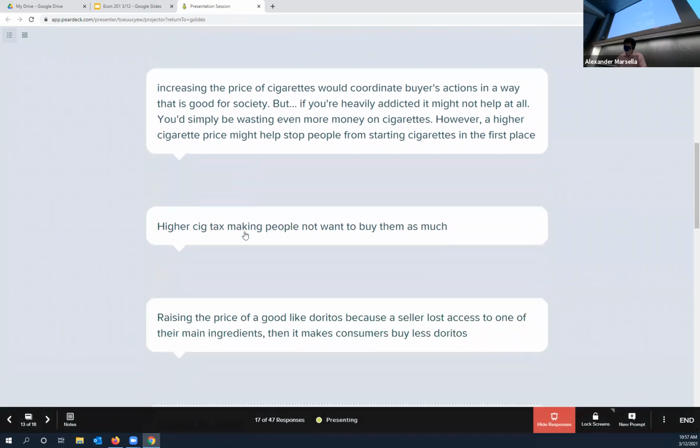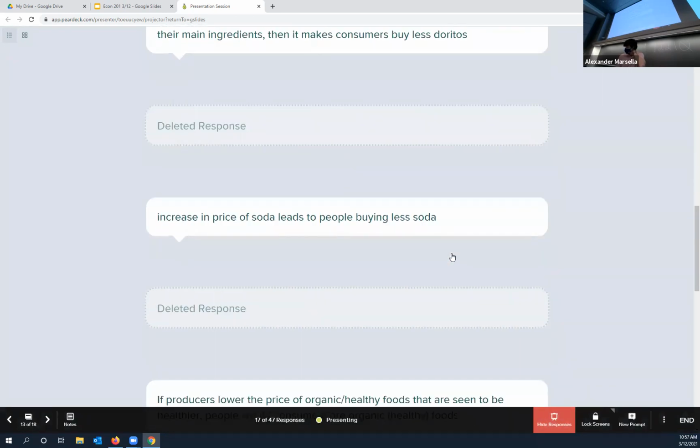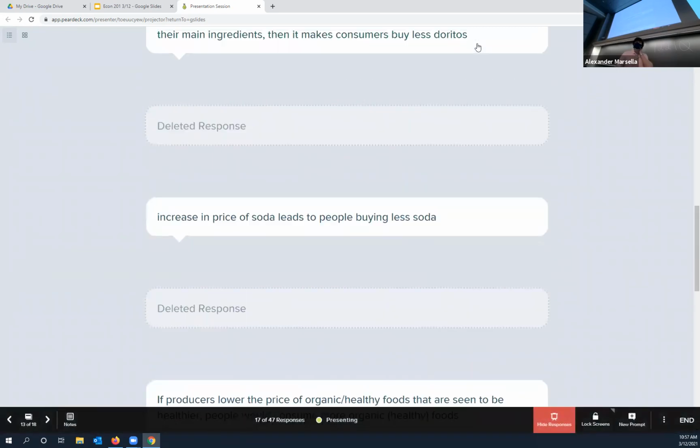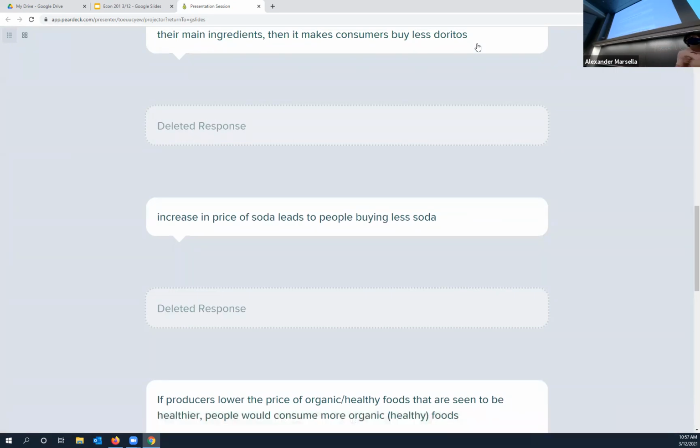Okay, let's think. People mentioned sin taxes. I'm trying to think how I can. Nothing here is wrong, but I want to really drive this point home. We have to think of how changes in supply and demand are going to coordinate people's actions. So it's not just that we're increasing the price of soda to get people to buy less soda.